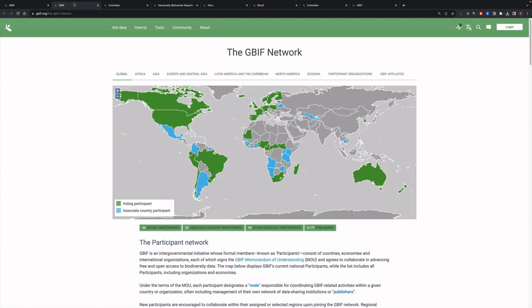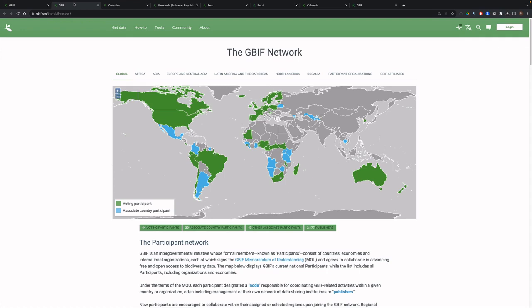of 44 voting member countries called participants, governments, 20 associate country participants, and then there are other participants, which can be things like public collections in different parts of the world, and 2,177 publishers. Each of the country participants has a node which has responsibilities under a memorandum of understanding.